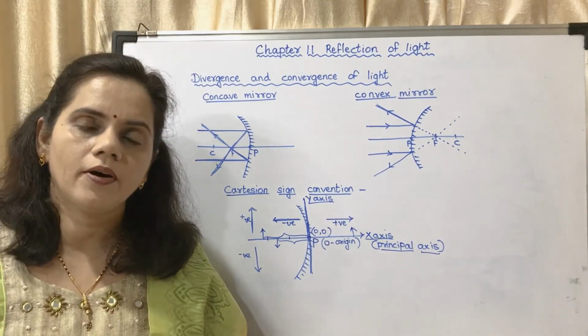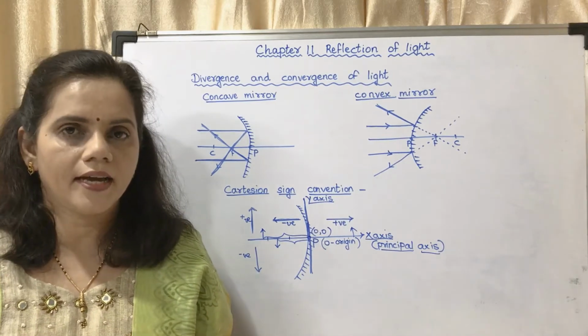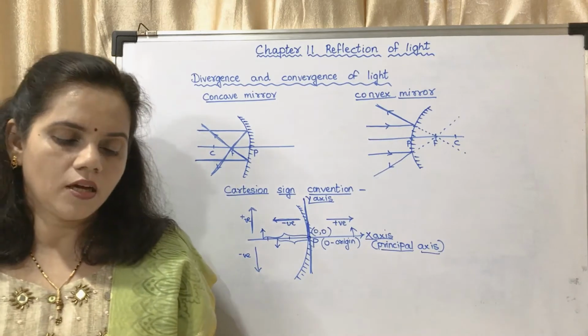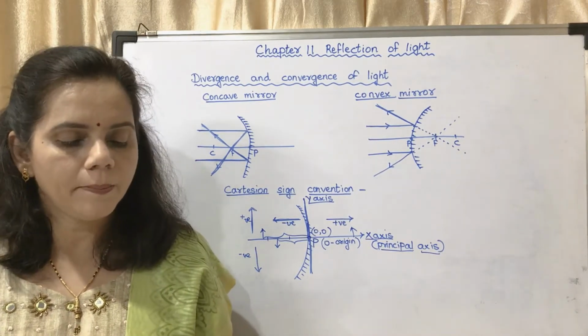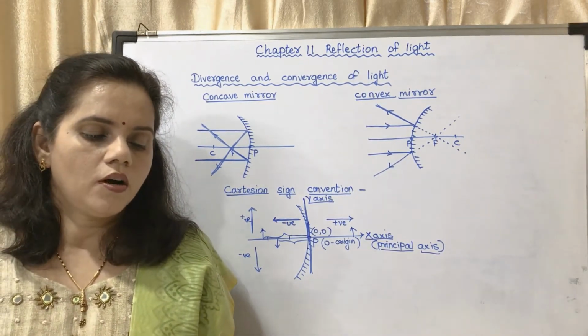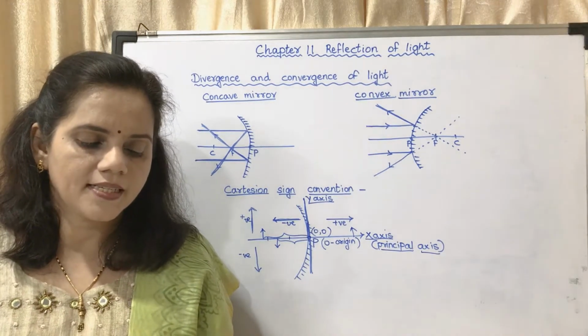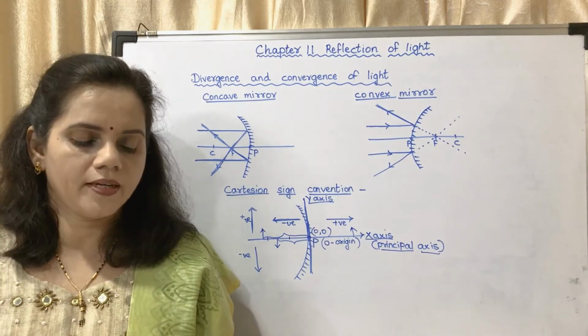There are 5 points given in the box. You may see the first point: the object is always kept on the left of the mirror. The pole of the mirror, all the distances parallel to the principal axis are measured from the pole of the mirror.